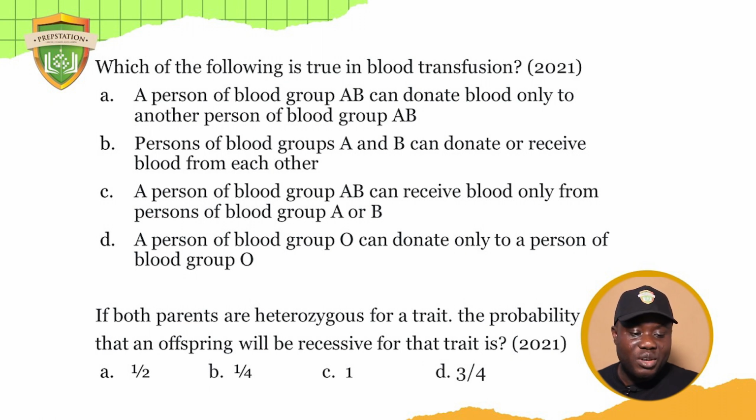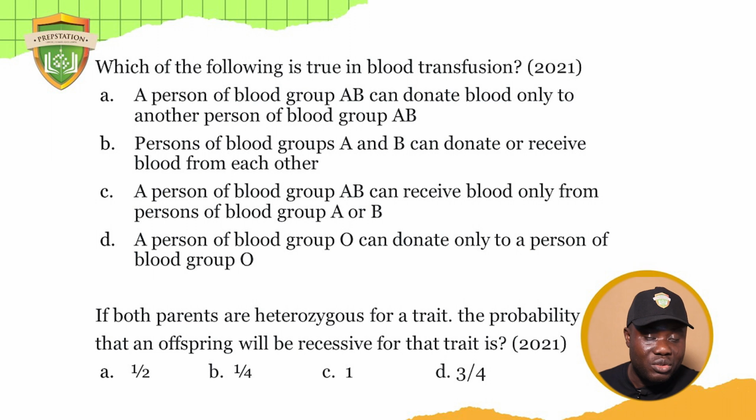A person of blood group AB can receive blood only from persons of blood group A or B. Remember that blood group AB is known as what? Universal recipient. Then a person of blood group O can donate only to a person of blood group O. This is not correct, because blood group O is known as universal donor. It can give to anybody.